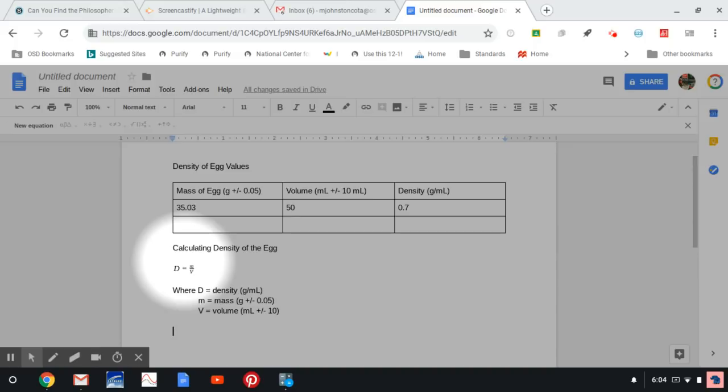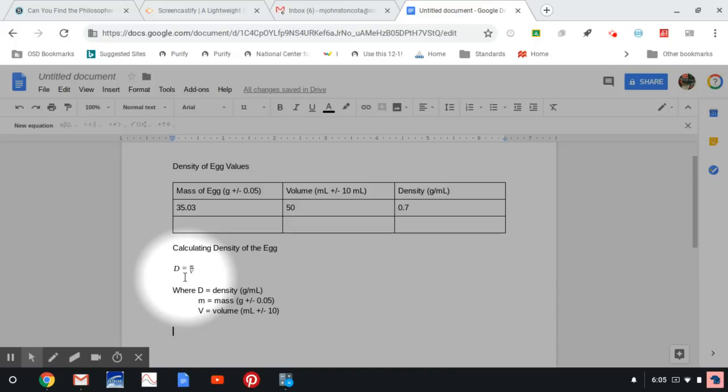Now, if you were not using Google Docs, everybody in this class for this assignment is using Google Docs. If you're using a Word document, it's still called Equation Editor, and it's under Insert Equation. Pretty much the exact same way to use it as you use it on Google Docs.